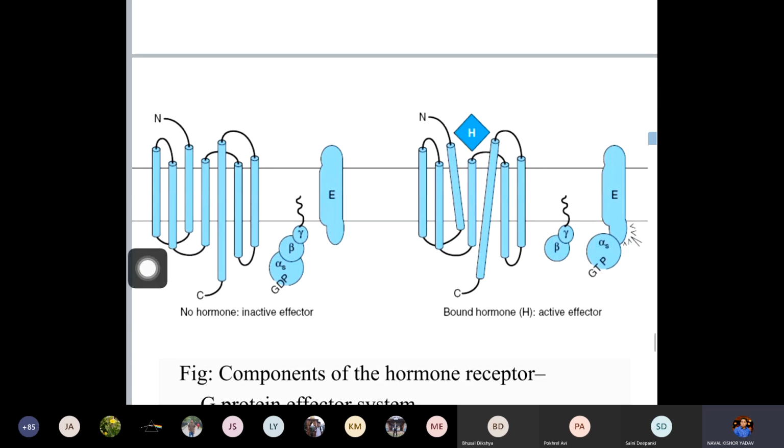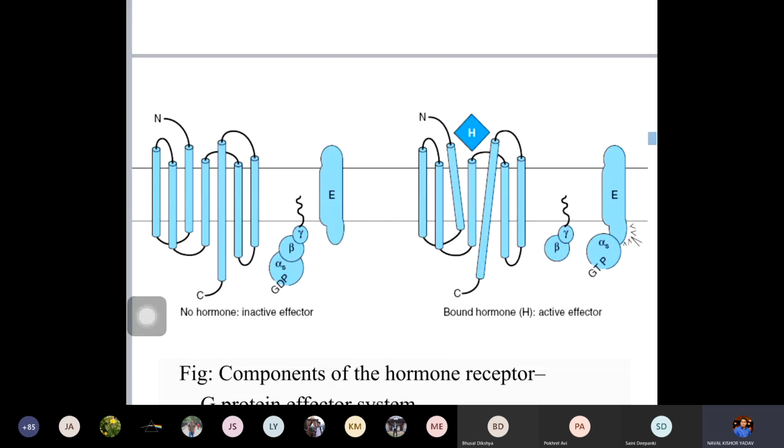So here you can see it in more detail. This is the inactive form of the G protein coupled receptor, having the 7 transmembrane segments, extracellular domains, and intracellular domains. And here you can see a G protein which is bound to GDP. When it is inactive, it has the alpha, beta, and gamma subunits. It is bound to the membrane and is GDP bound. And this is the enzyme that we'll talk about later on.